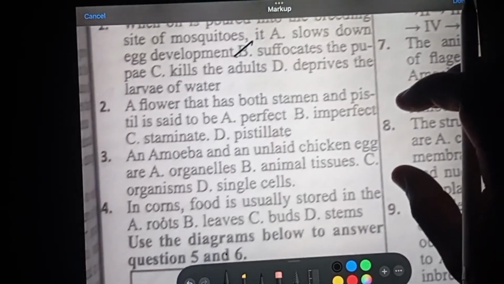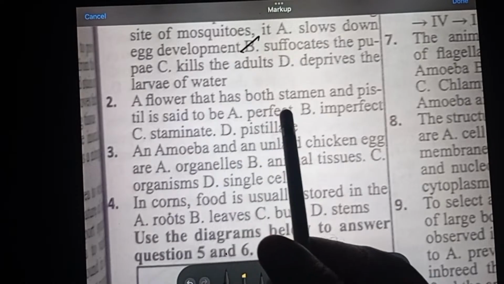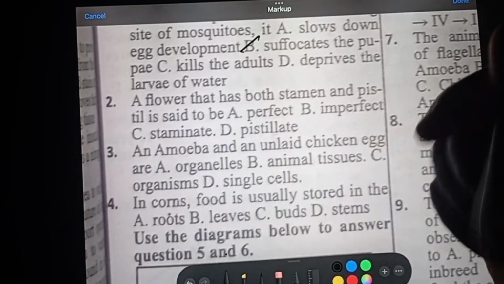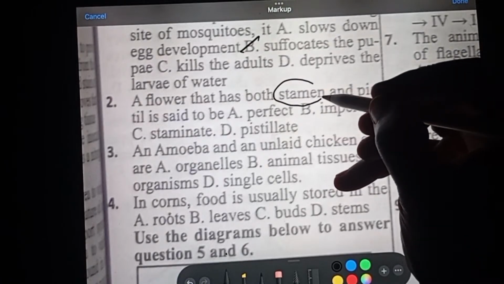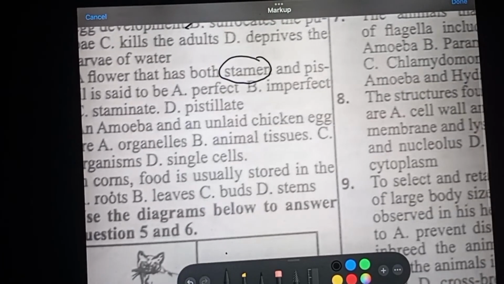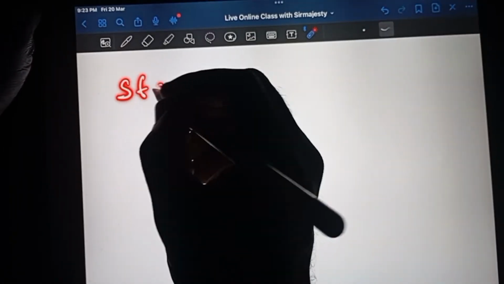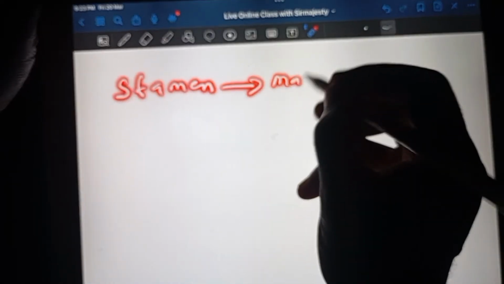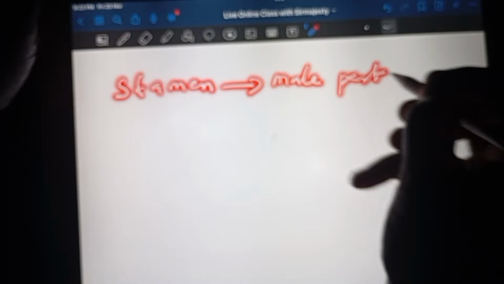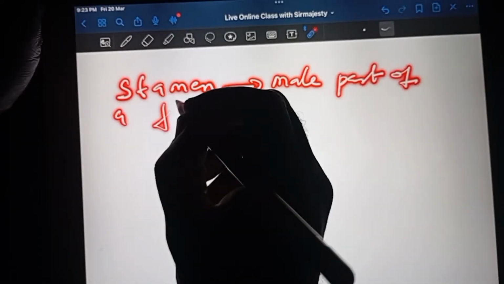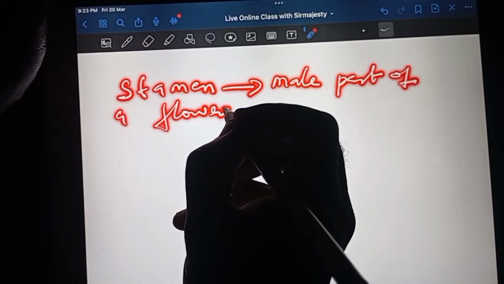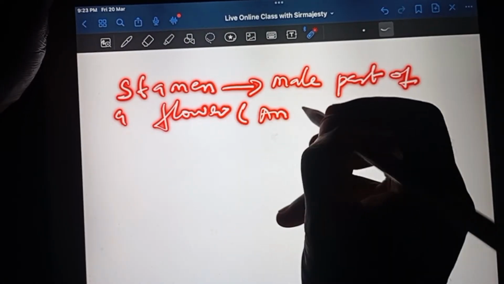We go to question number 2, which says a flower that has both stamen and pistil is said to be. Stamen is the male part of a flower. So when we look at this, we say stamen. Stamen simply means the male part of a flower. We can also call stamen androecium. So another name for it is androecium.